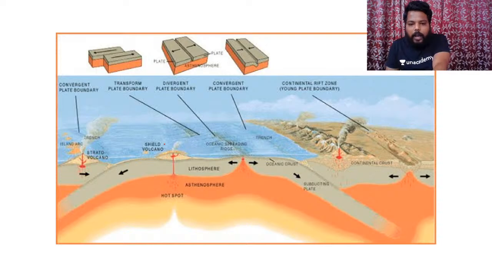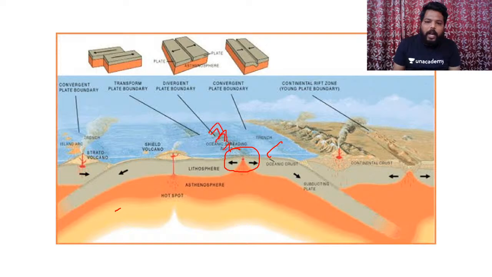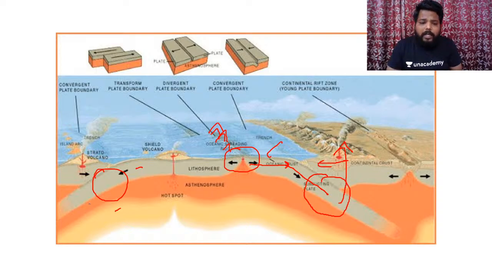So this is what generally happens. Whenever we have divergent movements, then mid-oceanic ridges form, and this divergent plate has to move and collide with some other continental crust and subduct, and this subducting plate melts and tends to create volcanic eruptions all along the zones. Clear? And when two oceanic plates collide with each other, one oceanic plate has to subduct, and the one which is denser would be subducting. And why does oceanic crust subduct under continental crust?